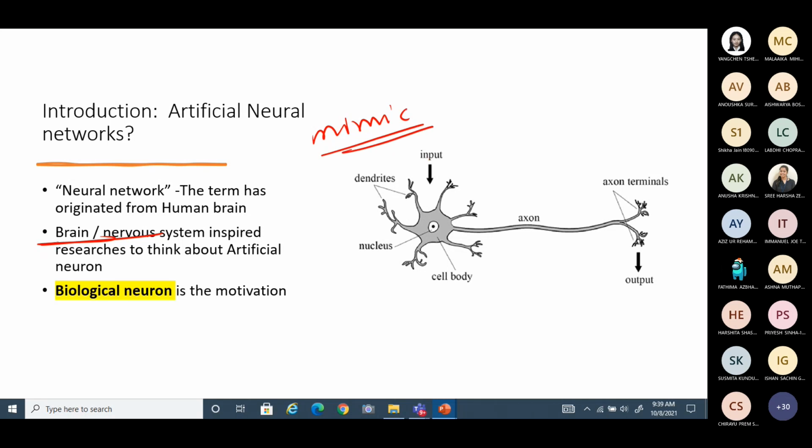They thought of mimicking the activity of a biological neuron, which attracted many researchers. How neuron activity happens, how a neuron is connected to another neuron, all this attracted many researchers.